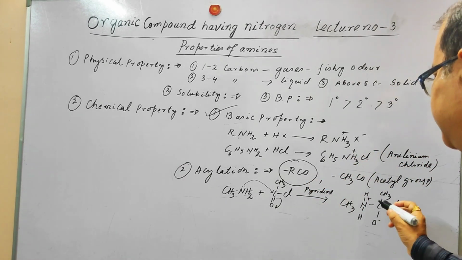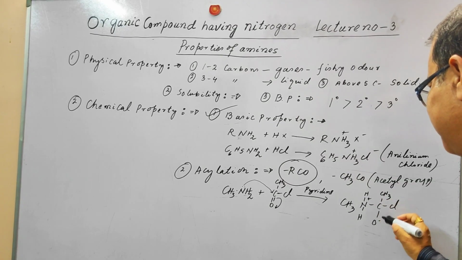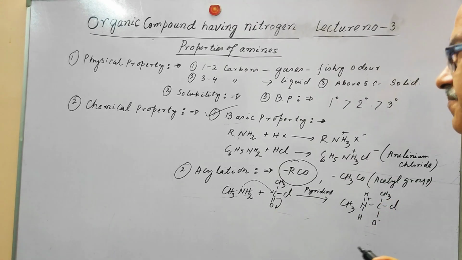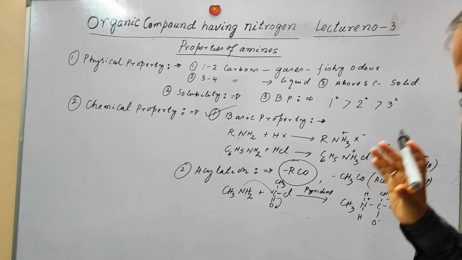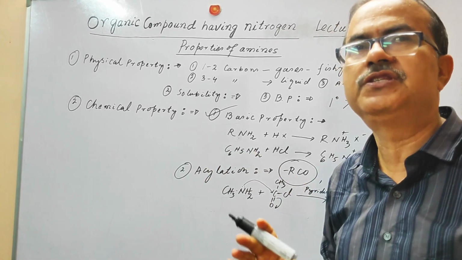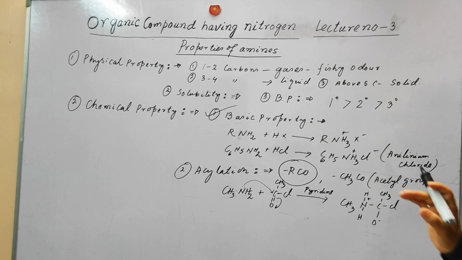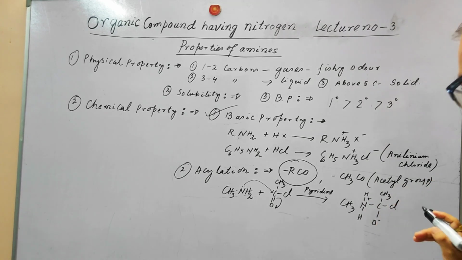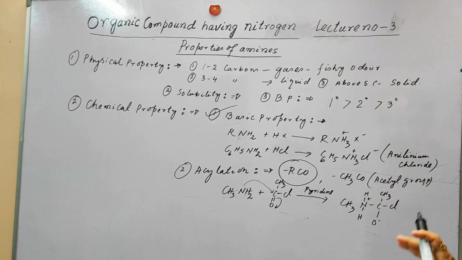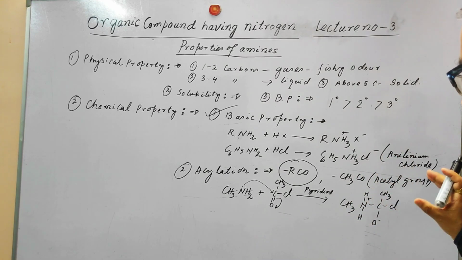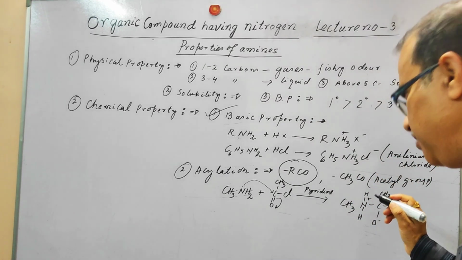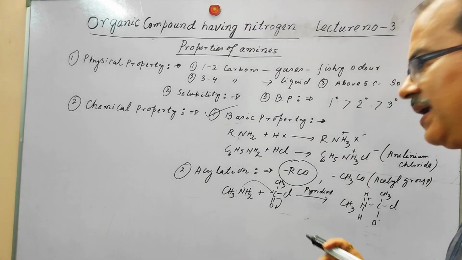This is a very unstable species. Why? There are a lot of plus and minus charges, so there is a lot of energy in this species, and it does not want to stay like this. It will naturally go to a lower energy state.